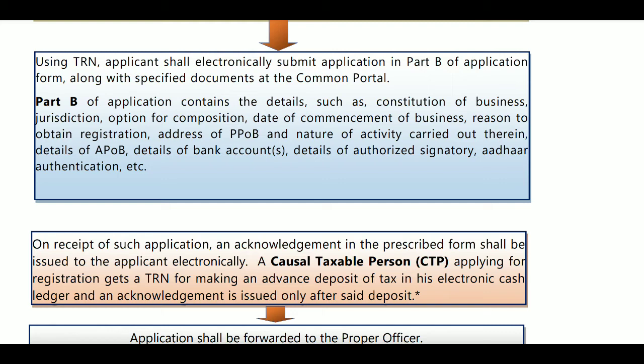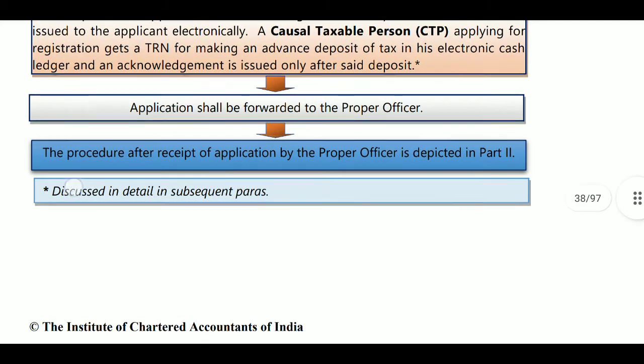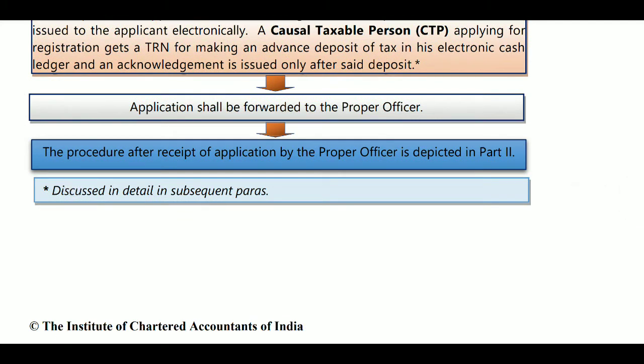Where a casual taxable person is registering, he must pay the advance tax for whatever goods he is providing on that occasion. Once he pays the advance tax in the electronic cash ledger, an acknowledgement is issued only after the said deposit. Next, the application should be forwarded to the proper officer. The procedure after receipt of the application by the proper officer is depicted in Part 2.